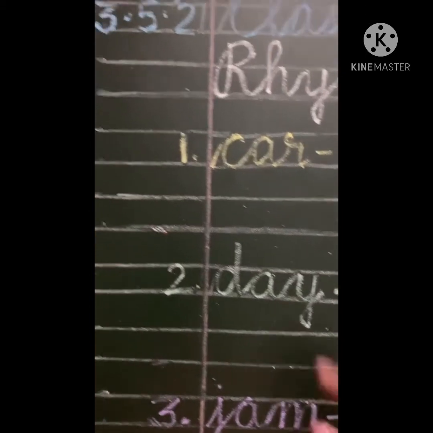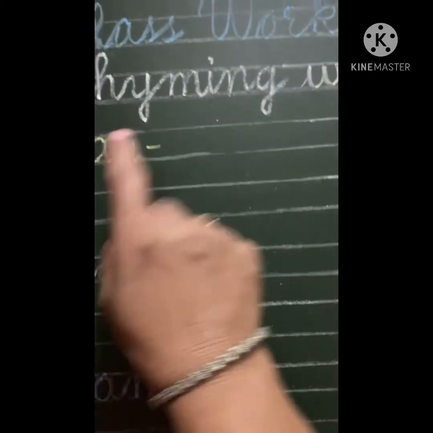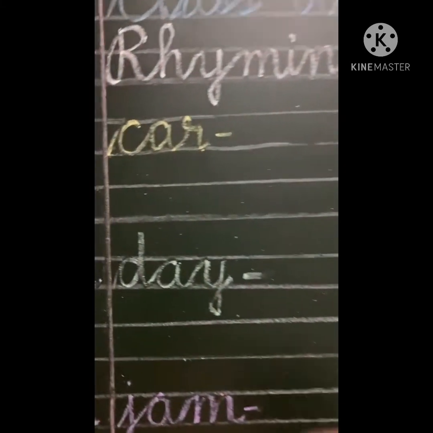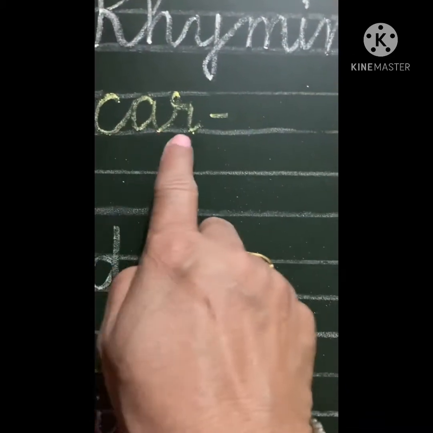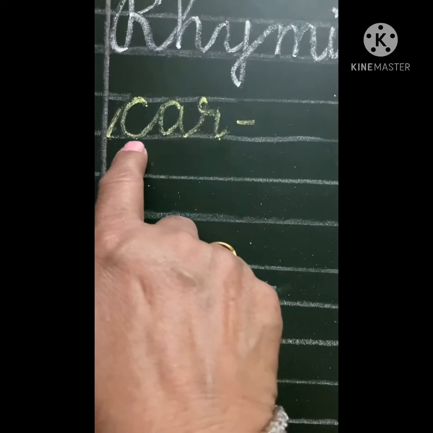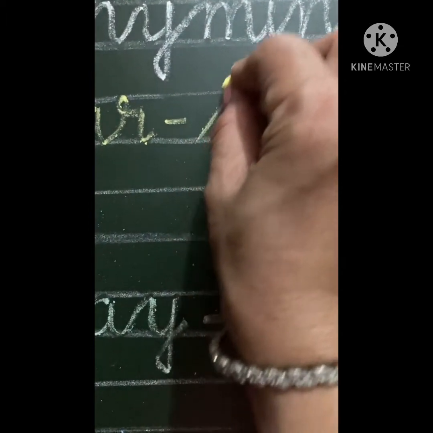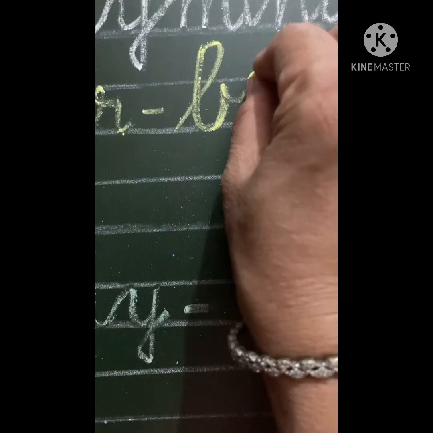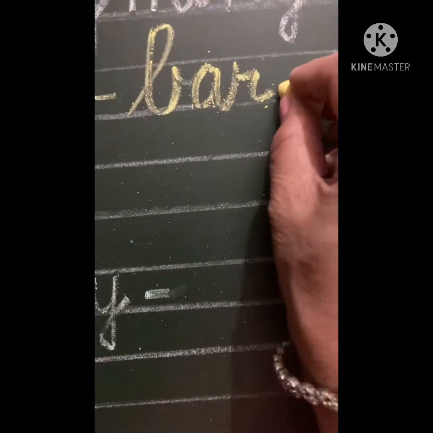Let's start to write. First of all, as usual, writing date, classwork on top, and then putting heading, rhyming words. We are going to start with the first word, and it is car. Now we will replace C K sound with B sound, and we will be writing the word B-A-R, bar.